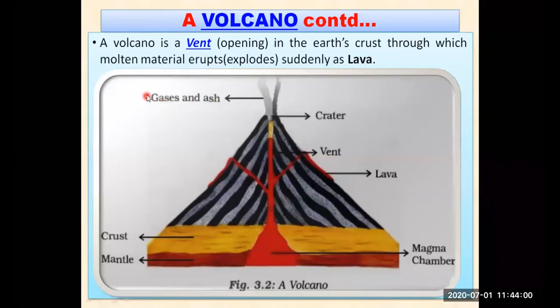Among those gases, a few are very important for us, like carbon dioxide, which is used by the plants, we all know. And we all also know that we cannot survive without plants. So if these gases are providing something to the plants, then it is essential for us. That's why I was saying that volcanic eruption is also necessary and essential for the survival of human beings on the earth. Not only human beings, but also plants survive with the help of the volcano. So let us move ahead, my dear students.